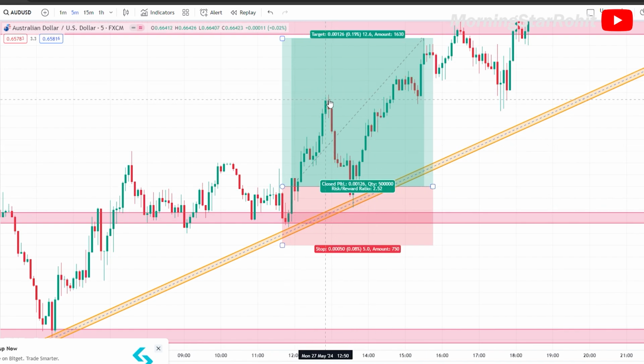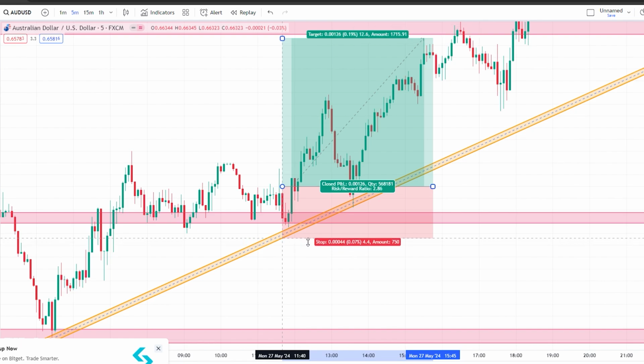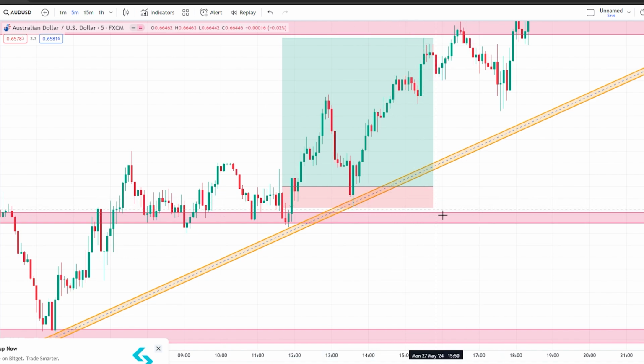The market started going in my direction, went to 1:1.5, and then the market reversed and came again here for the retest of this trend line. But what I did was I trailed my SL, so I took one lot and I made a loss of $18 in this, and exactly my SL was here, and just after hitting my SL, the market reversed completely and gave the target of 1:2.5. So this was my trade in AUD USD. I look for market structure shift, I look for trend line, I look for horizontal level, and then I execute my trade.